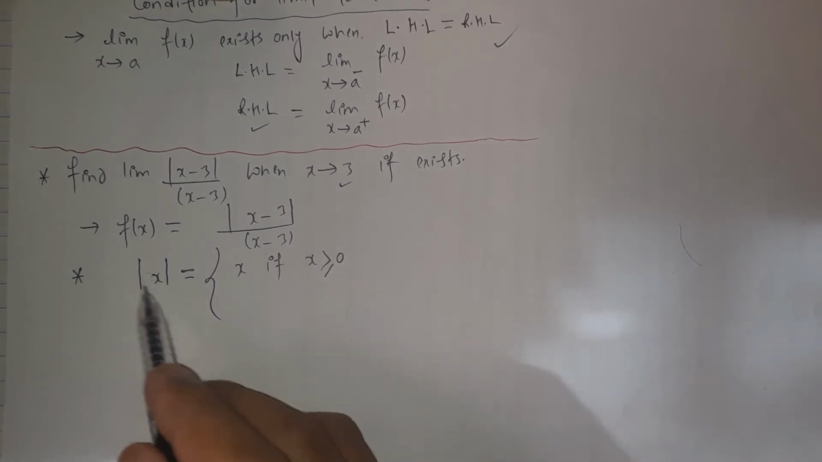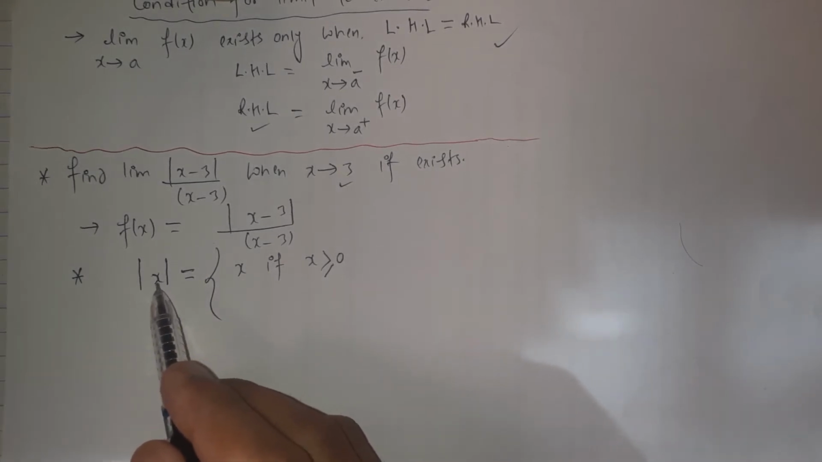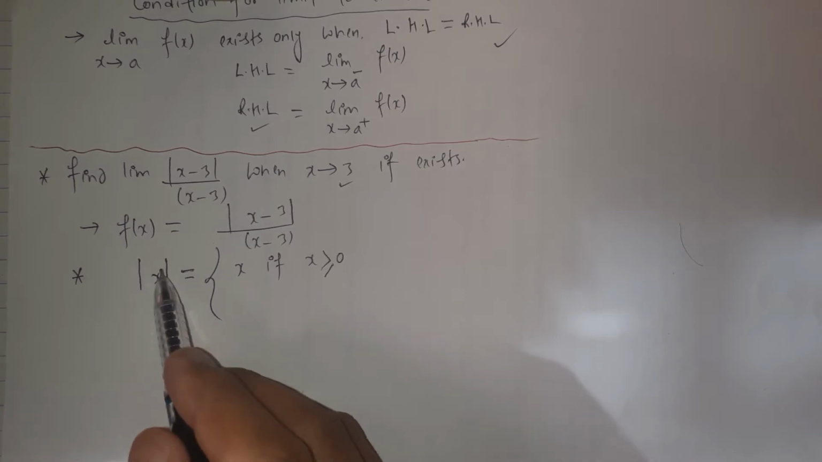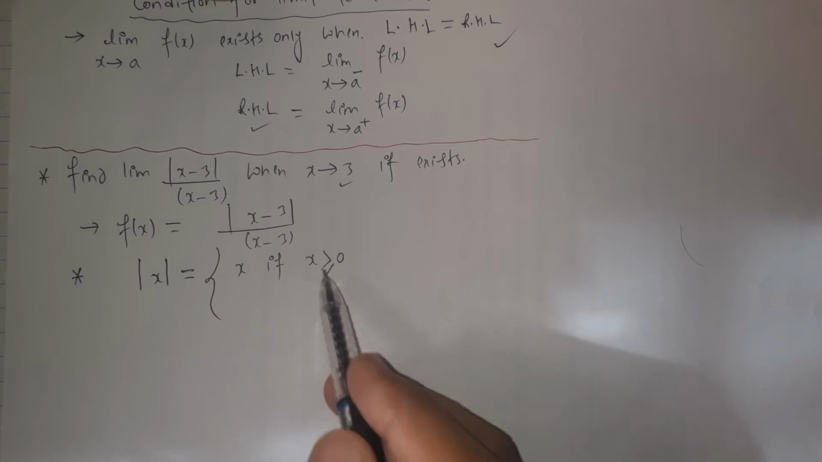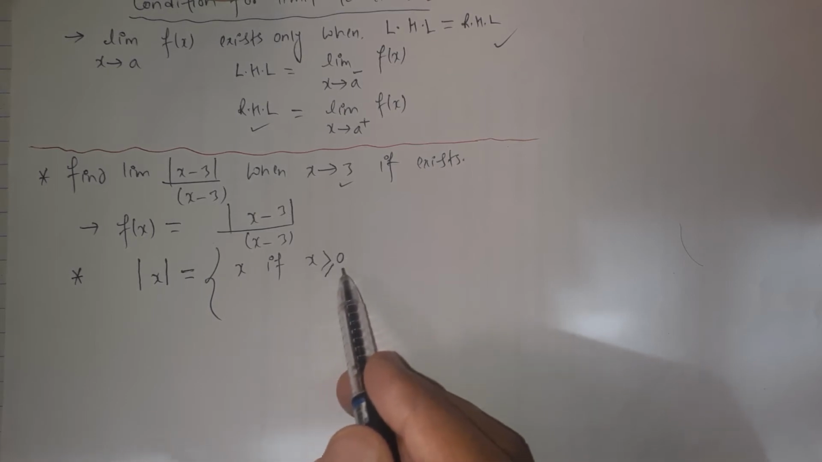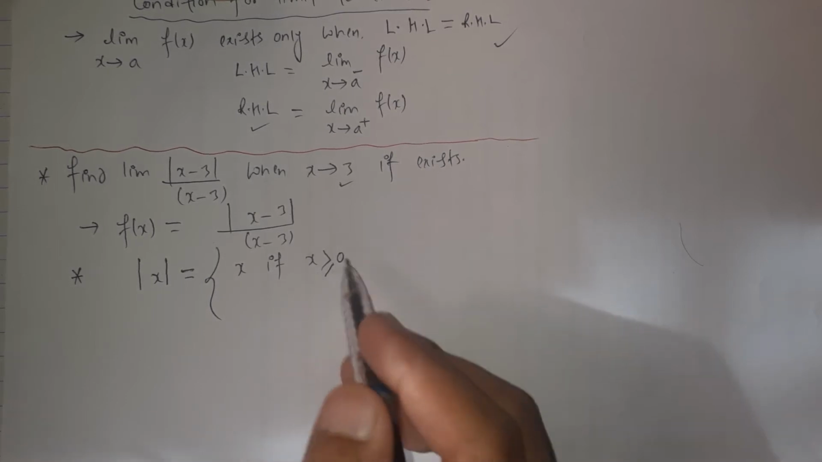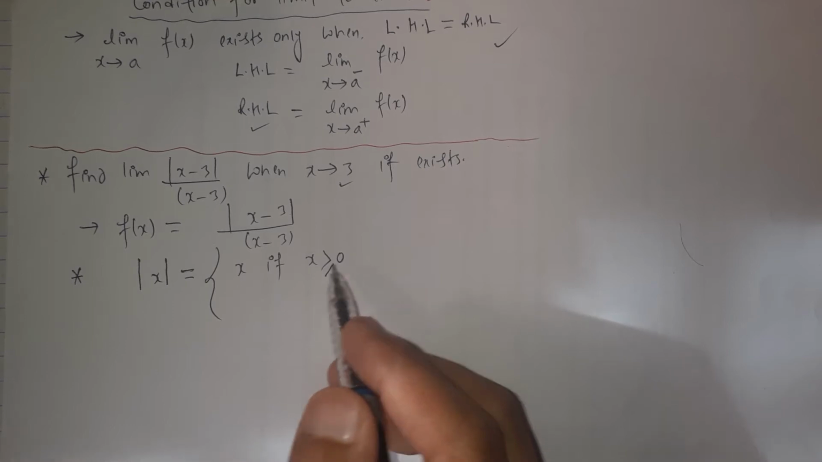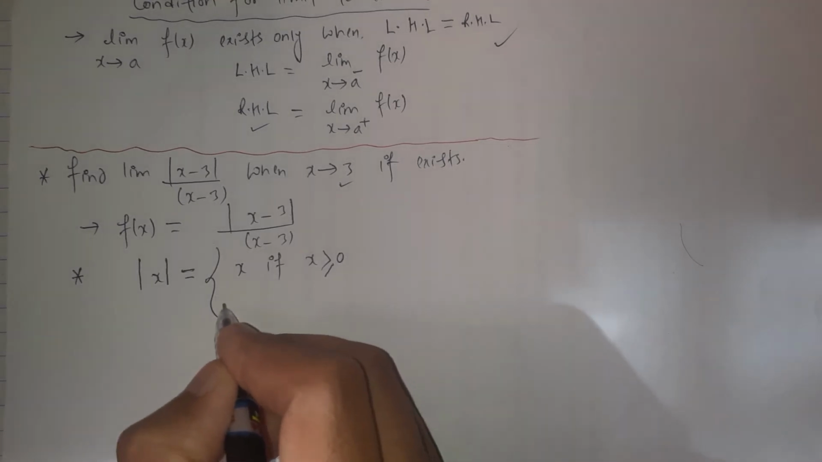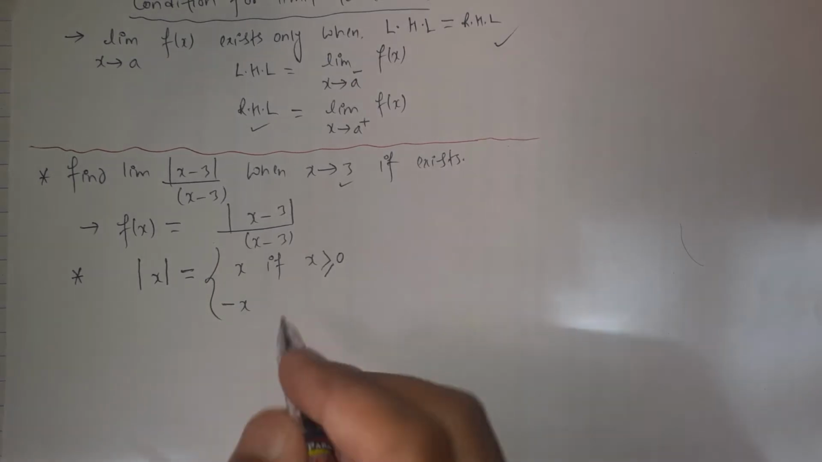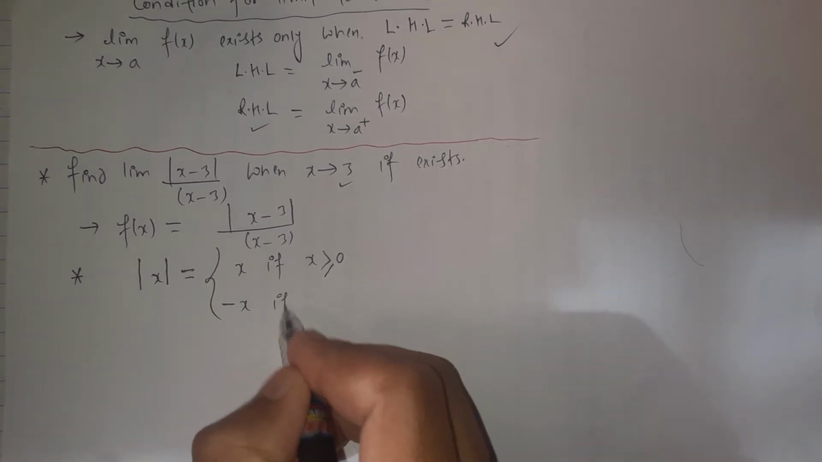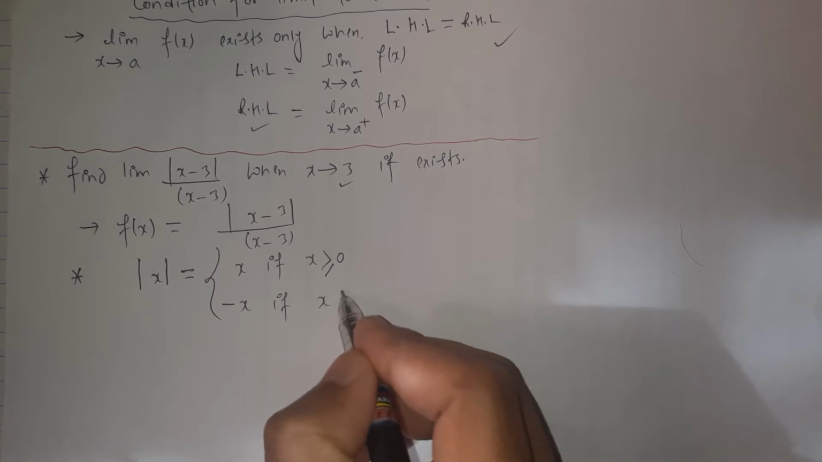The modulus of a real number x, we just say it is the mode of x. Mode of x has the value x if the value of x is positive, greater than or equal to 0, and its value is negative x if the value of x is negative.